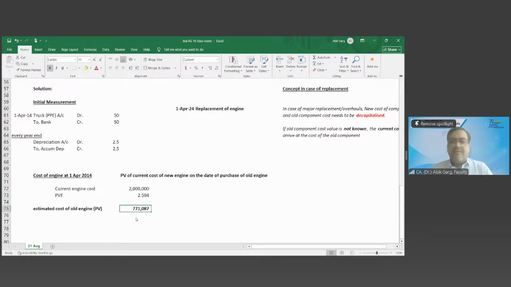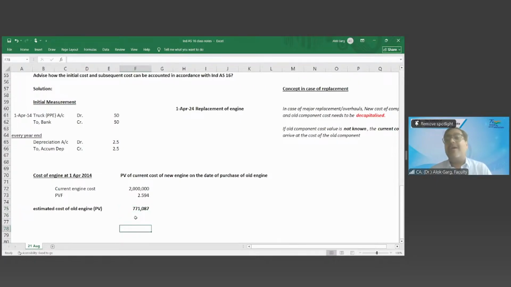Yes. No, sir, we have to less depreciation from this. When did you compute this value? Today's value of the engine is 20 lakh rupees. So this is not the carrying value for derecognition. This is the value as on 1st April 2014. You need to derecognize on 1st April 24, so you need to compute depreciation also.